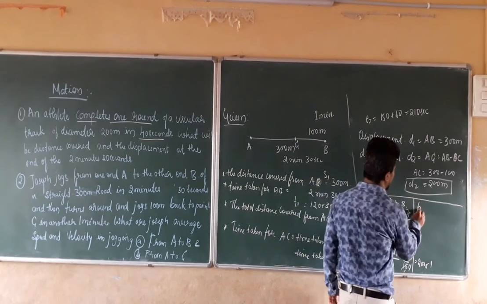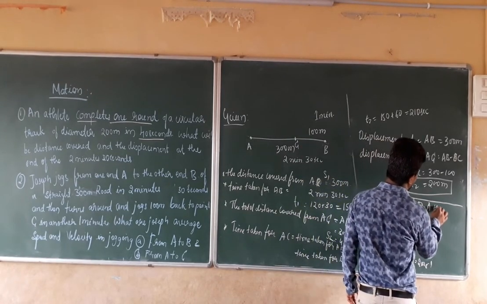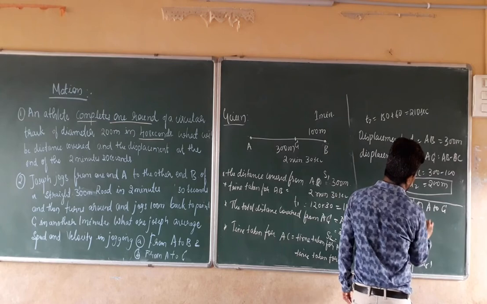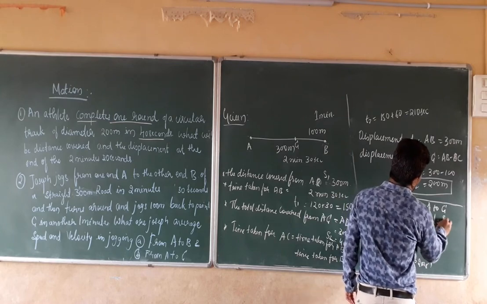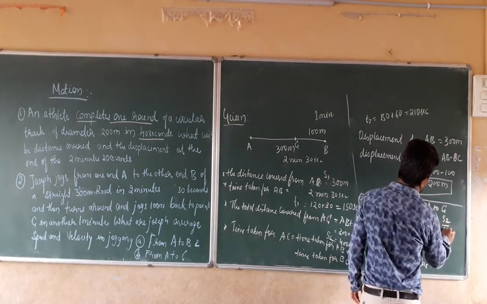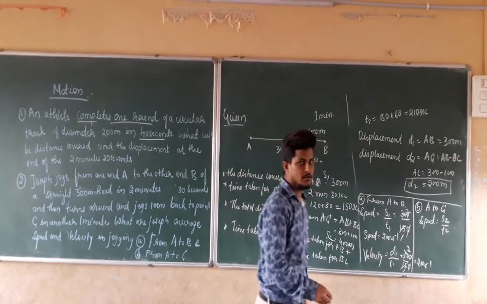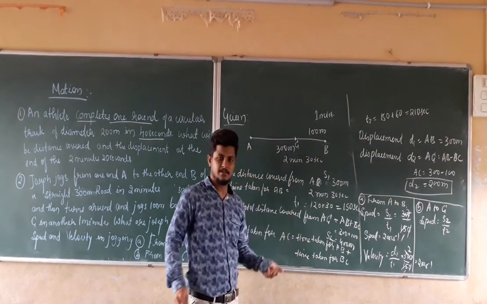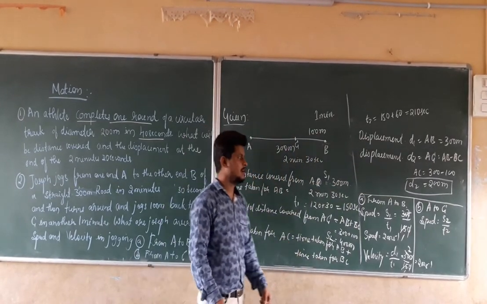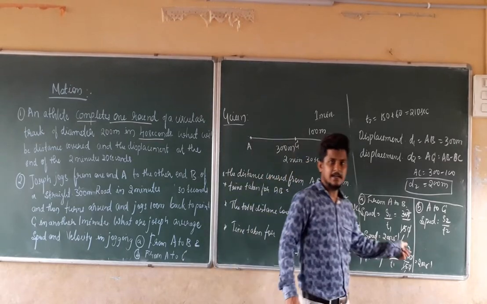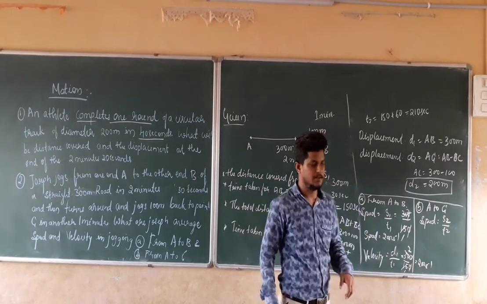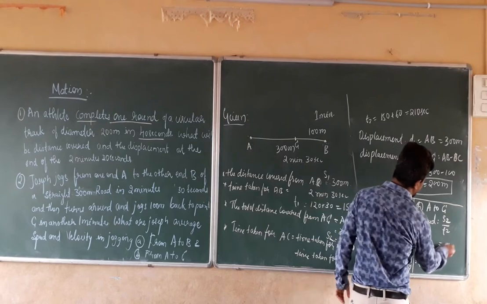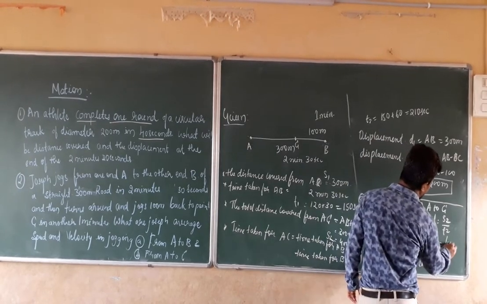In question B, from A to C, the speed is equal to what? Again, in the second condition it is S2 divided by T2. The distance covered from A to C is 400 meters.